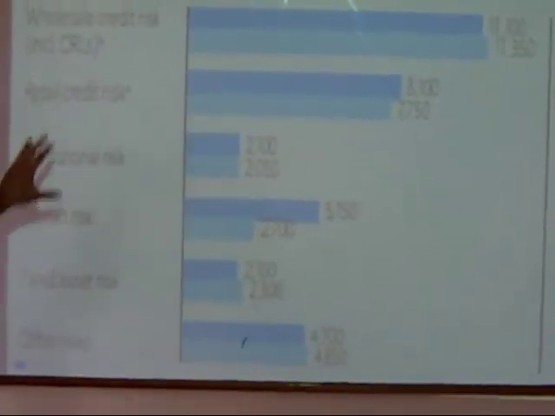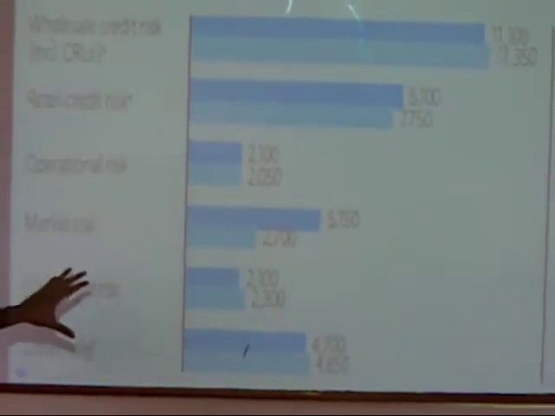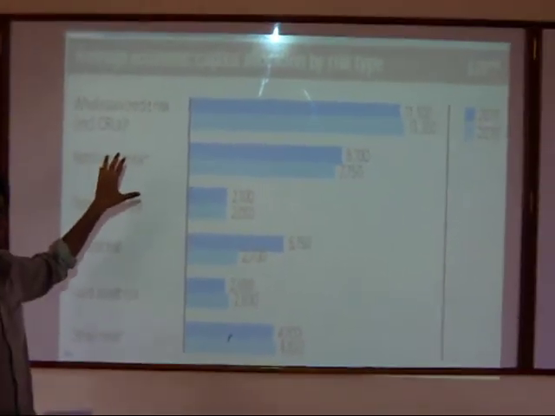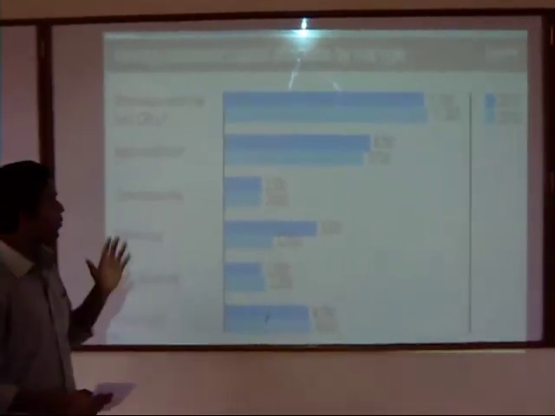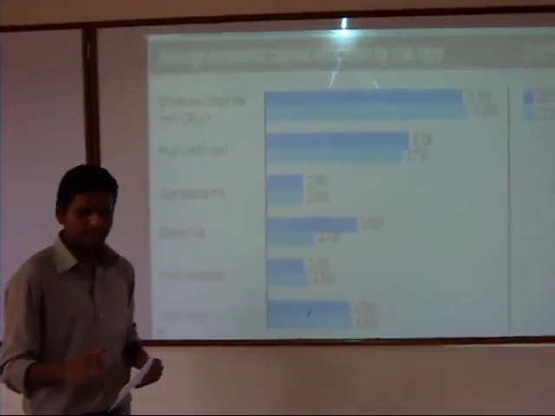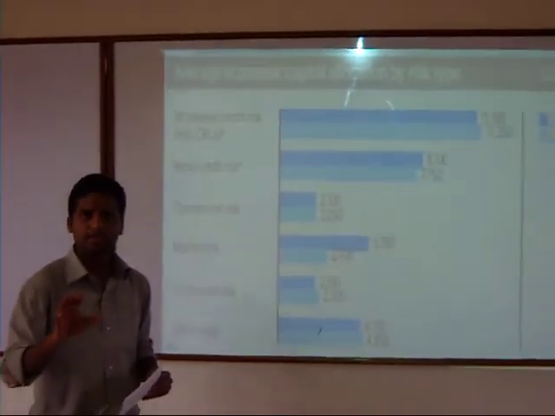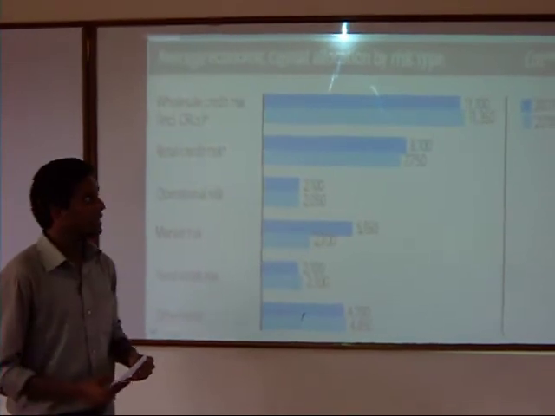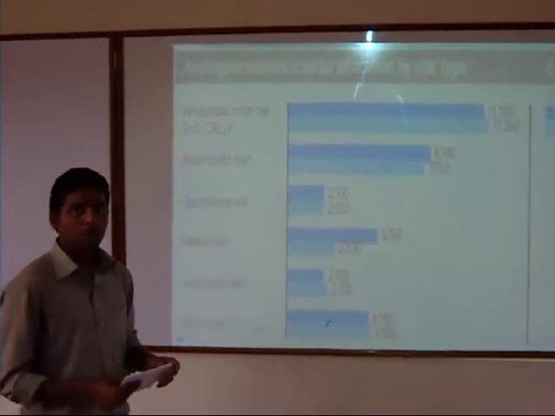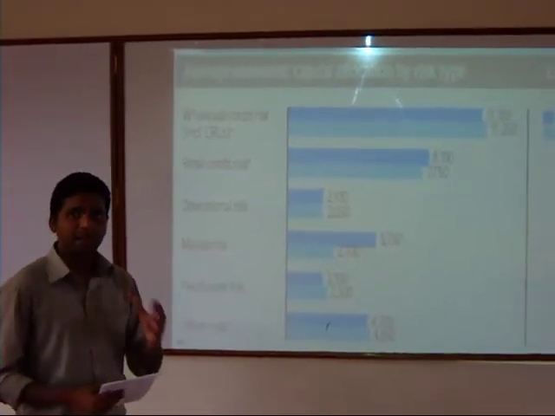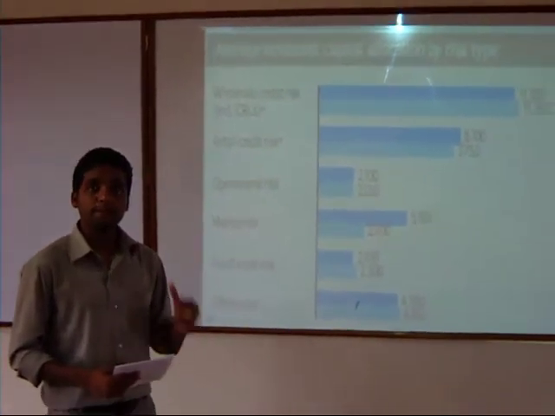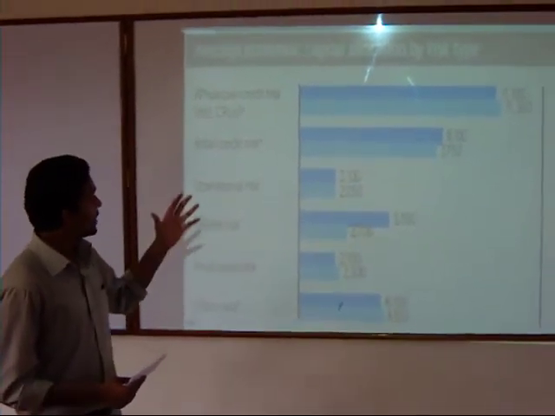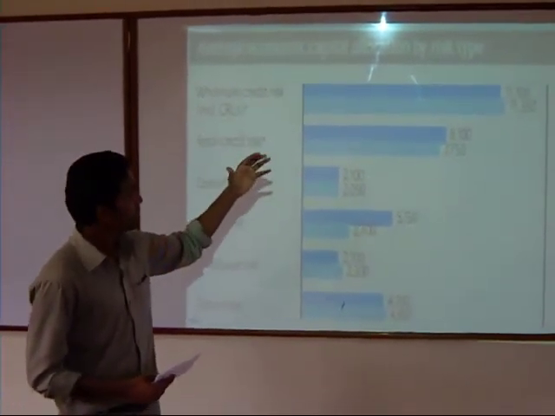Now, I have explained credit risk, operational risk, and market risk. I'll explain what is wholesale credit risk. In a bank, within the credit risk and market risk department, there is a credit risk team which implements the credit risk strategy approved by the banking board. And with their strategy, this is the risk they have come up with.